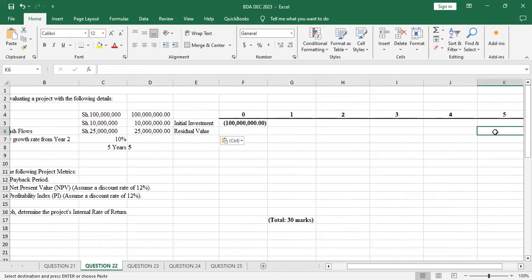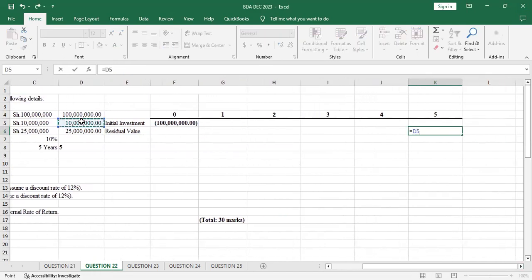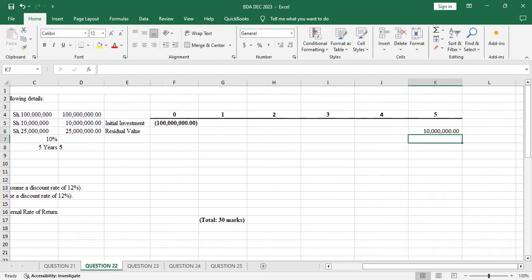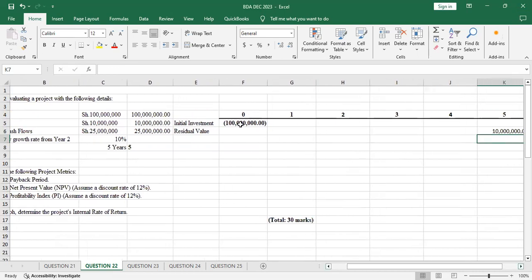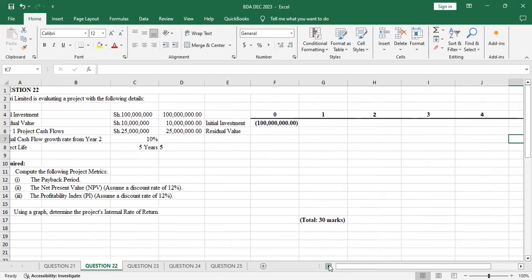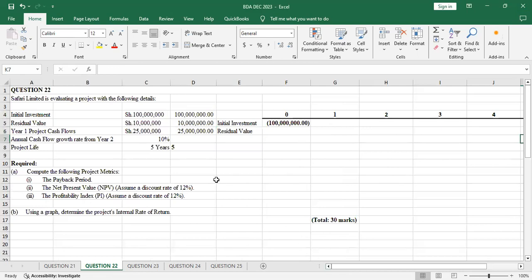In year 5, it comes in as a positive, and that is the residual value. We didn't have working capital and the rest, we have only the project cash flows.